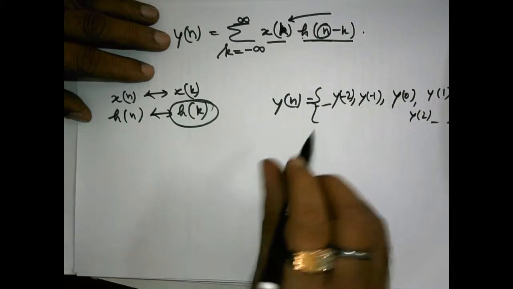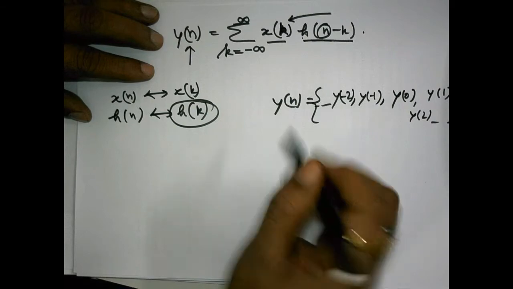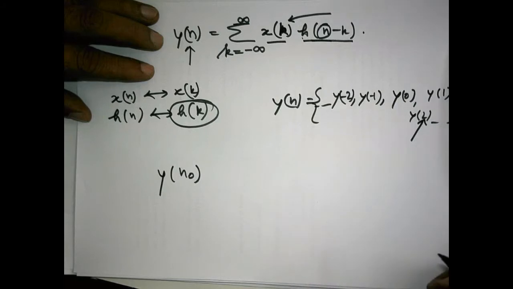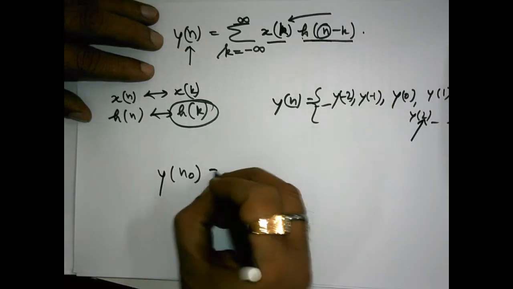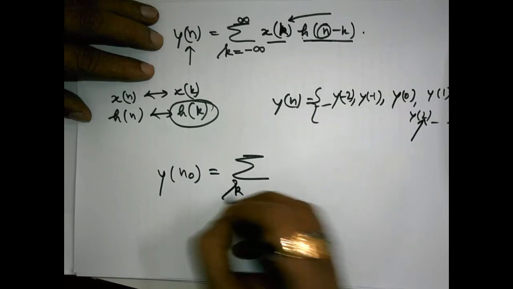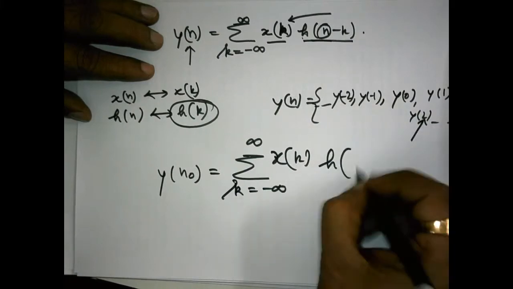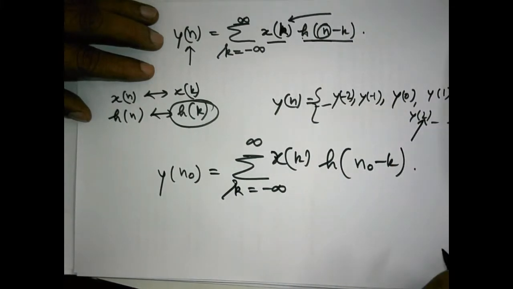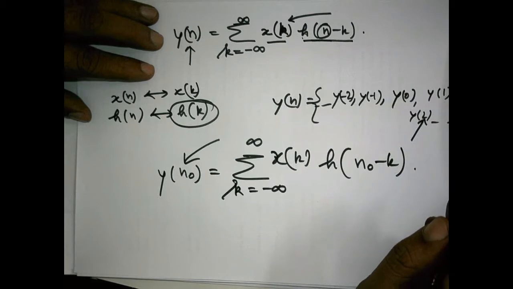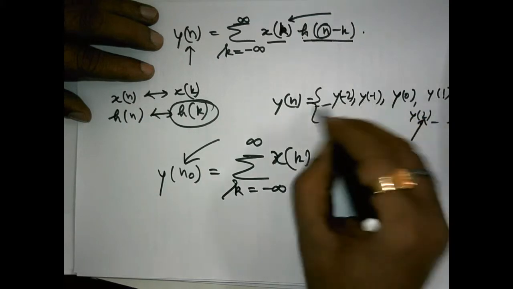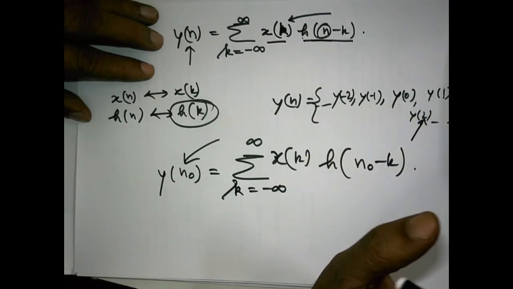To determine any value y[n0], we have to perform the calculation, k equals minus infinity to infinity, x[k] h[n0 minus k]. Once we obtain a general y[n0], we will obtain all the others, and this way we will obtain the total sequence.